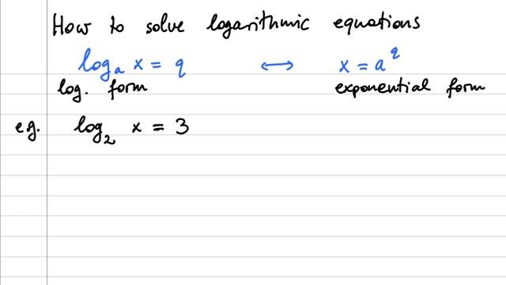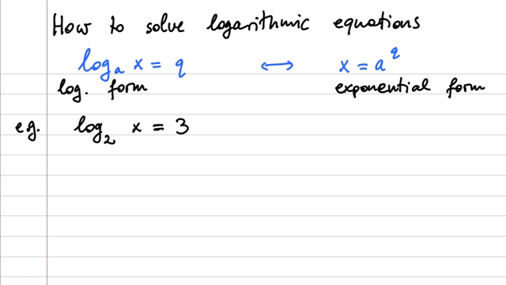I would like to show how to solve logarithmic equations. A logarithmic equation is an equation where x appears under the logarithm, such as log base a of x equals q. That's the simplest form. Maybe in high school you learned that the exponential form of this equation is x equals a to the q. If you want to rewrite it like that, that's fine. I just want to show you where this came from.